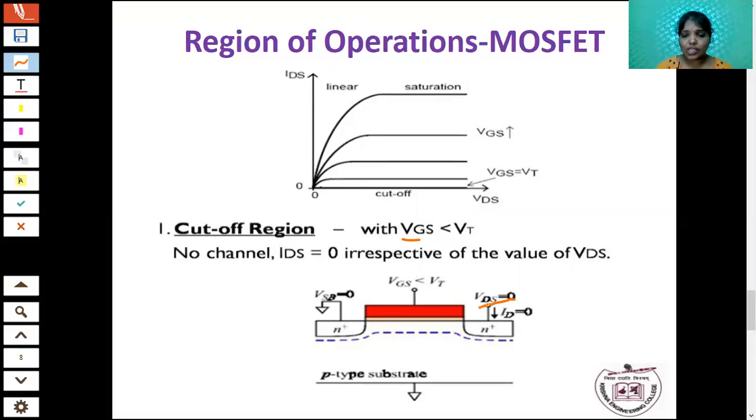If the drain to source voltage is equal to 0, there is no movement of electrons between the source and drain. If there is no movement of electrons, there is no current. So the current flow between the drain and source is 0 only. Okay.